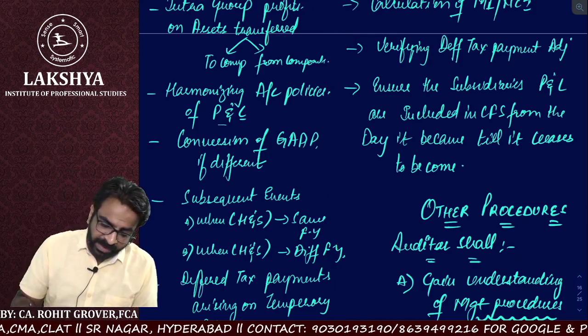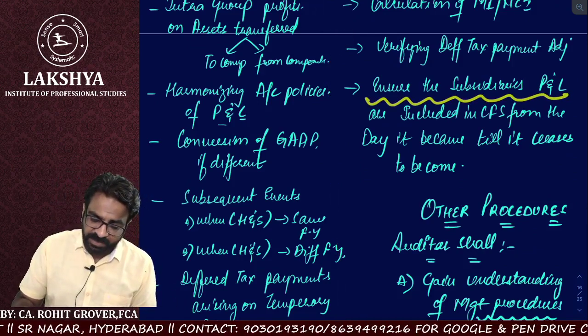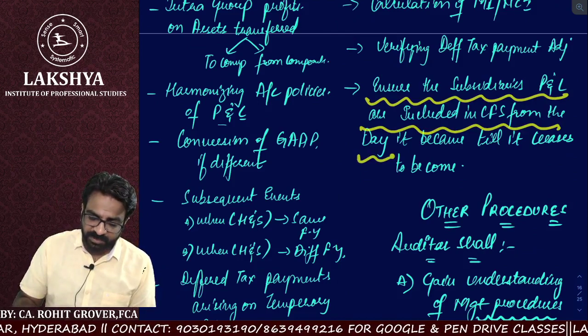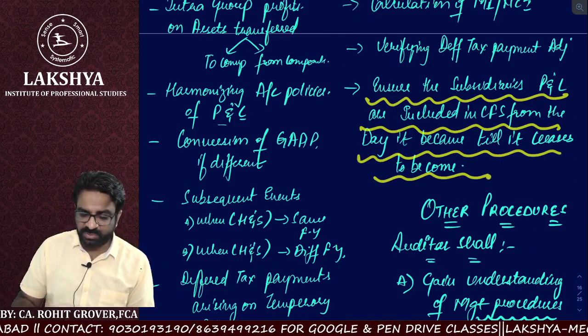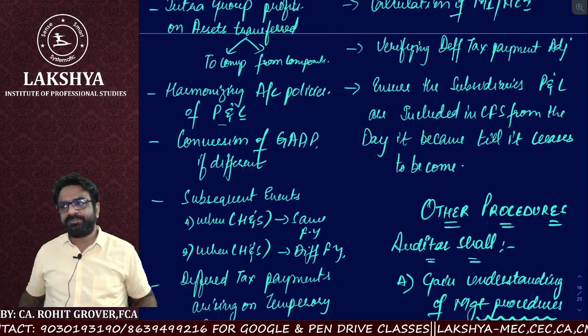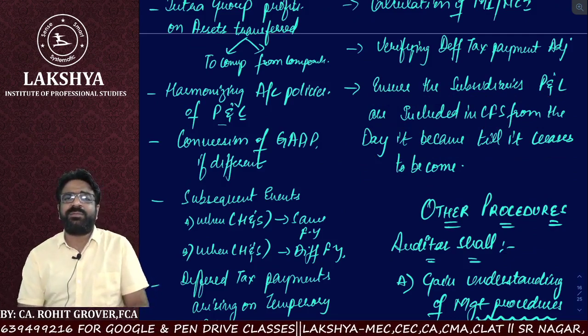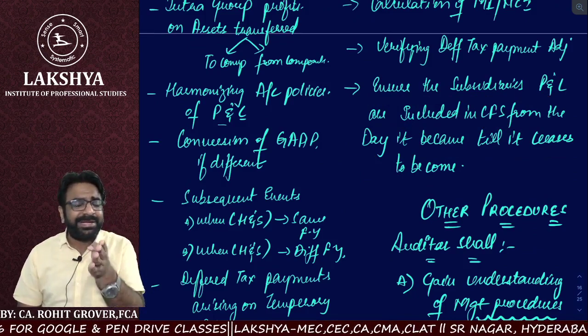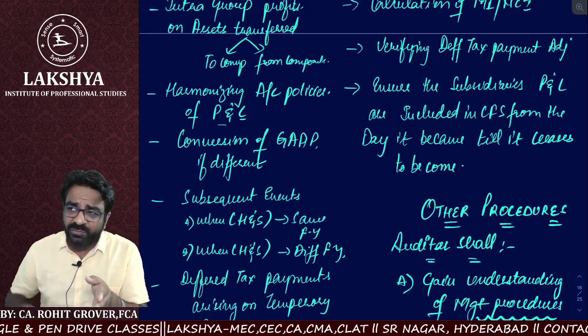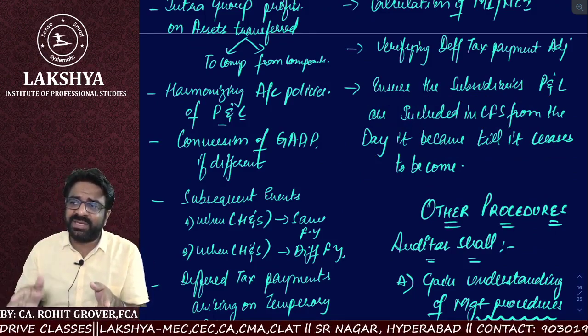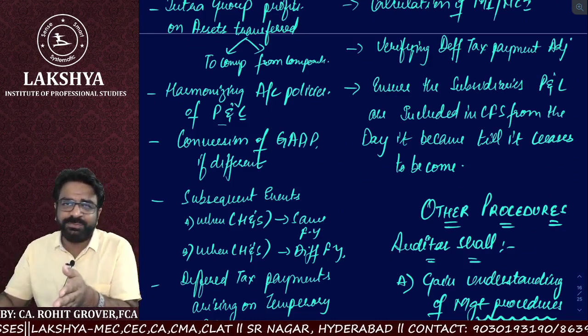Right? Next point. Ensure that the subsidiary's P&L is included in the CFS from the day it becomes a subsidiary till it ceases to be one. Now remember one thing. You are required to add the profit and loss statement of subsidiaries from the day it became your subsidiary, and you have to stop including it in the CFS from the day it ceases to be your subsidiary.